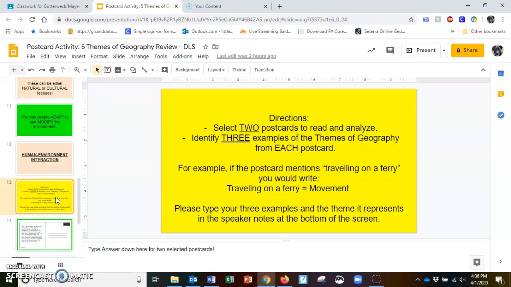What you're going to do next, directions. Select 2 postcards to read and analyze. Identify 3 examples of the themes of geography from each postcard. For example, if the postcard mentions traveling on a ferry, you would write, traveling on a ferry equals movement. Please type your 3 examples and the theme it represents in the speaker notes at the bottom of the screen. Right here is the speaker notes.